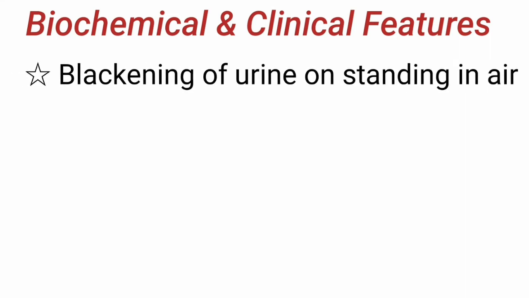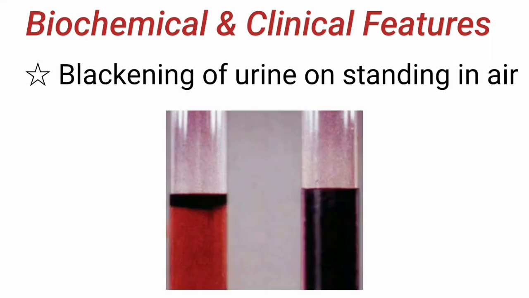Coming to the most important clinical feature, that is blackening of urine on standing in air. So when the urine sample of the patient is exposed to air, slowly it turns black from top to bottom. The blackening is due to oxidation of homogentisic acid to alkaptone bodies. So these alkaptone bodies are black colored pigments.